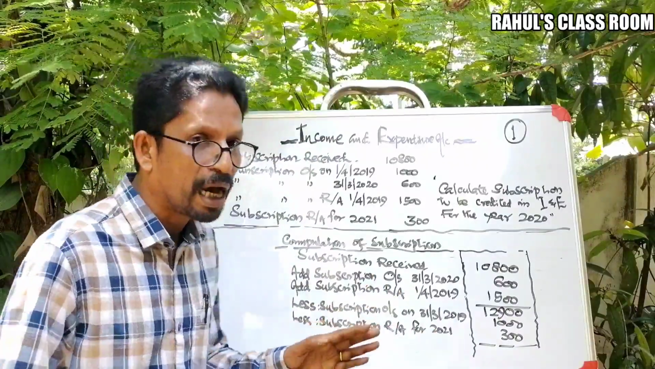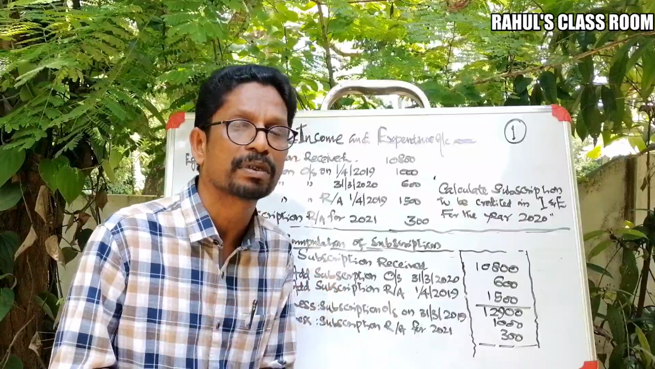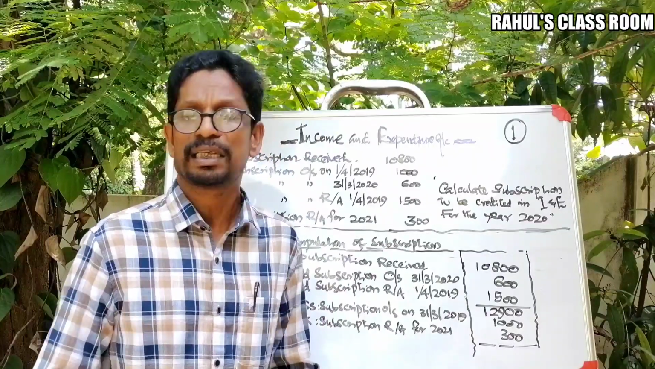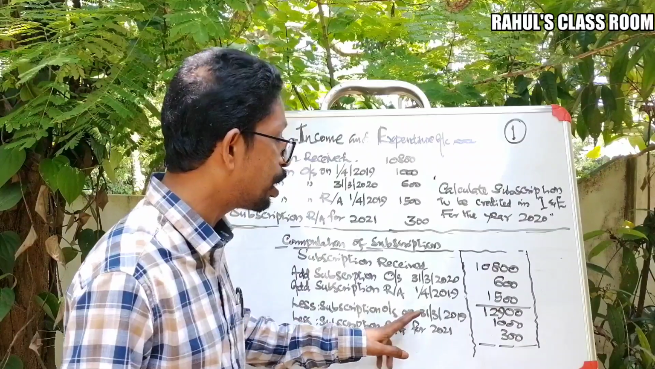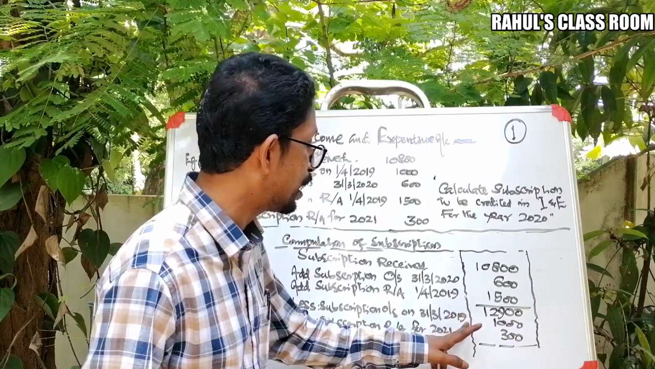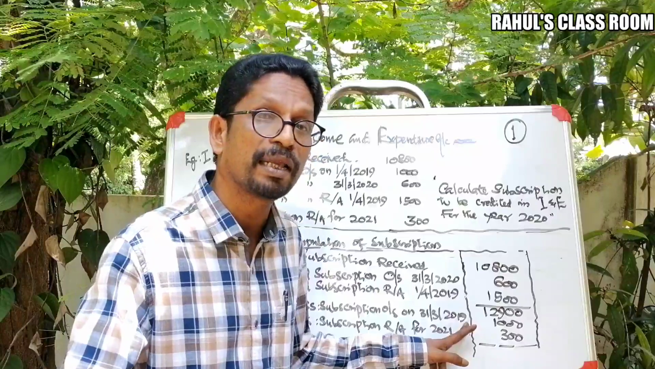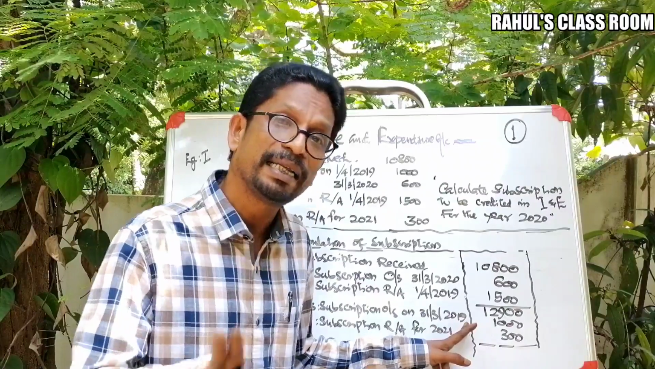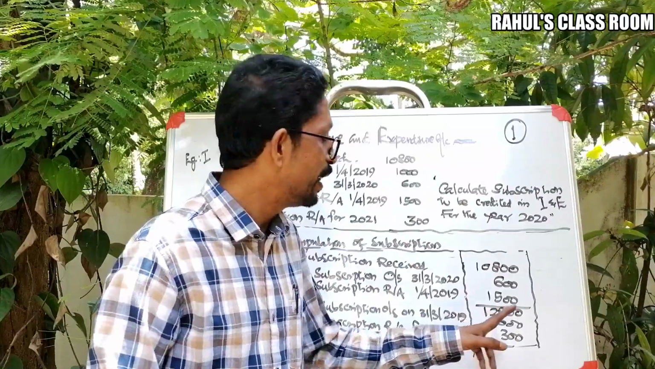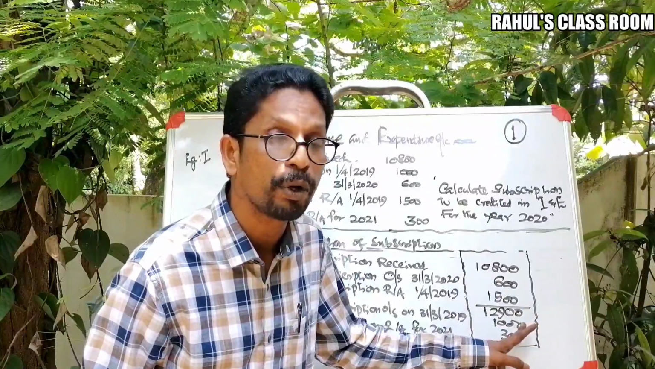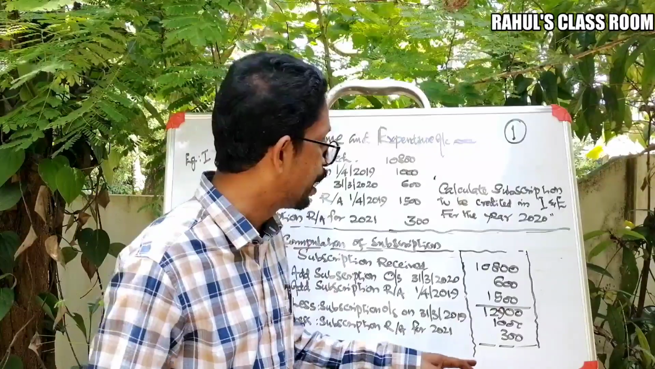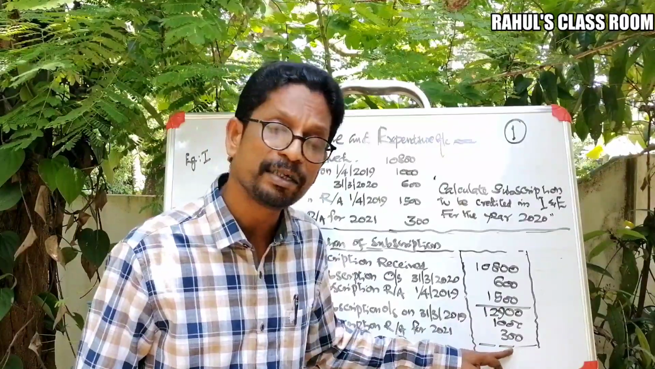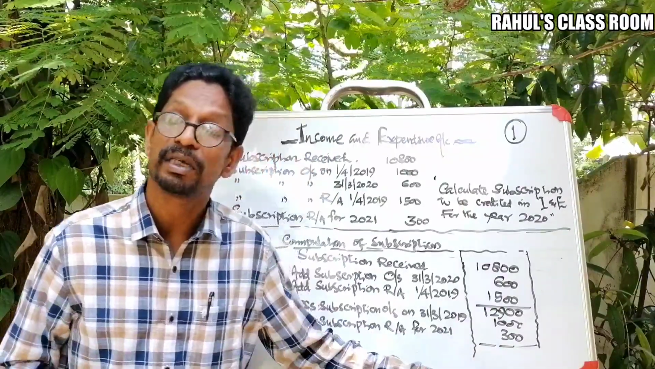From this, we are excluding two items which are not related with the current year. That's why. Okay. So here subscription outstanding on 31/3/2019. It's a beginning outstanding. It is not a part of the current year. It is related with the previous year. So it is excluded now. 1,000 excluded now. Again, one more: subscription received in advance for next year 2021. That is 300, and it is also not a part of the current year's income.